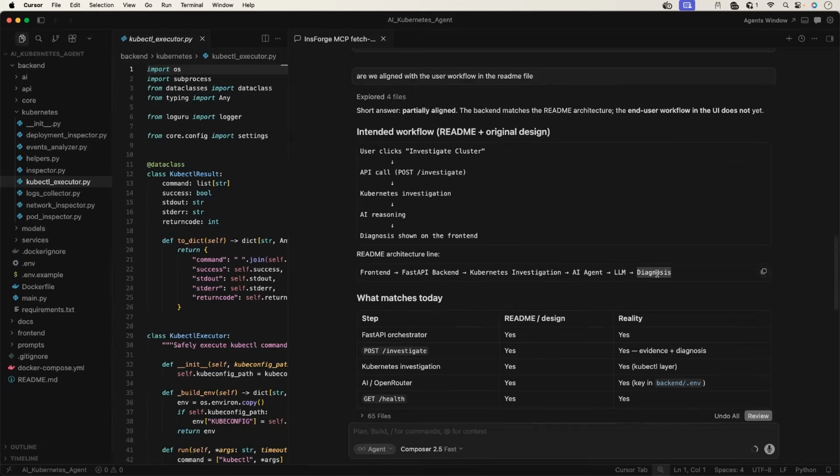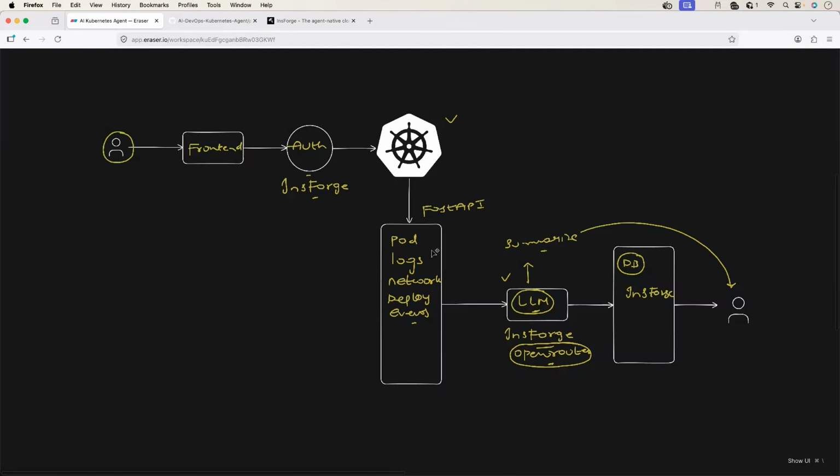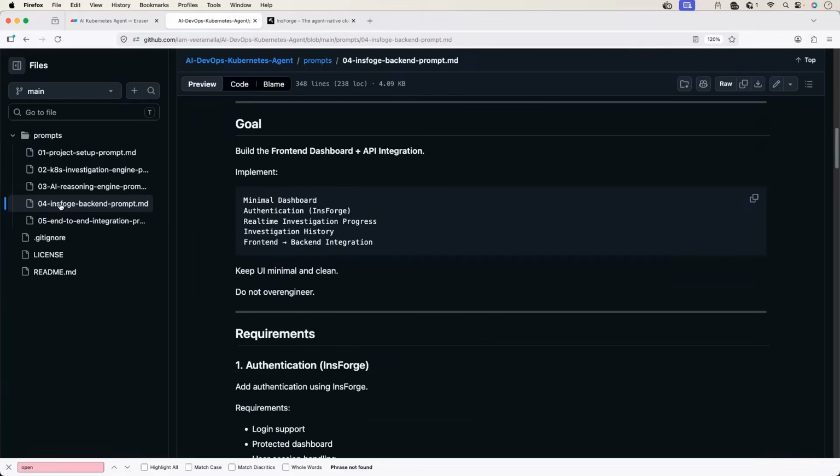What are the pieces that are left? The critical piece, if we go back to our architecture, is InsForge for storing the investigation history and authorization, and also showing the real-time status. These things are pending. This is going to be our fourth component that we're going to build. Again, if you go back to the GitHub repository, the prompt for the InsForge backend.